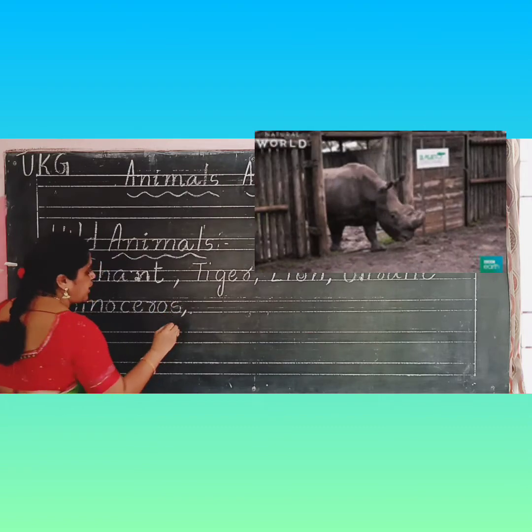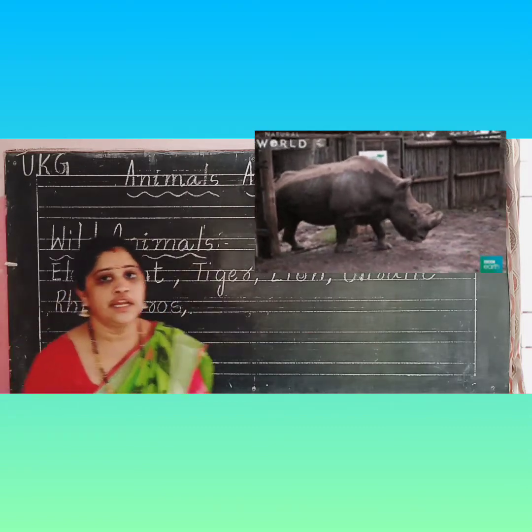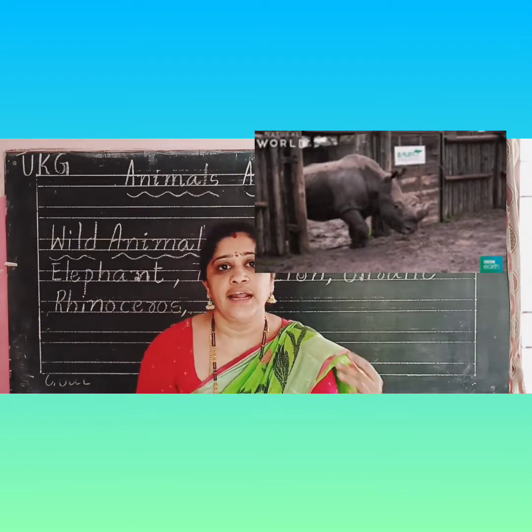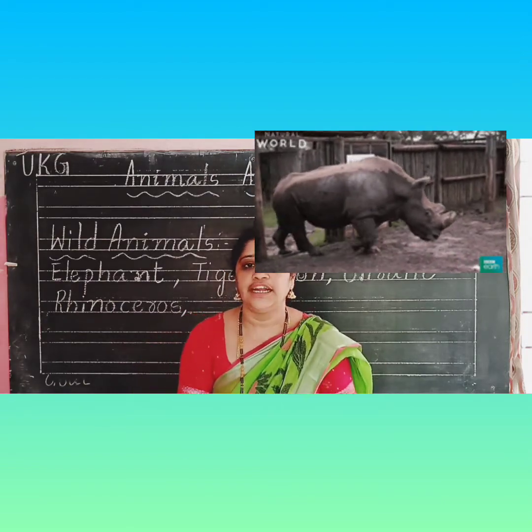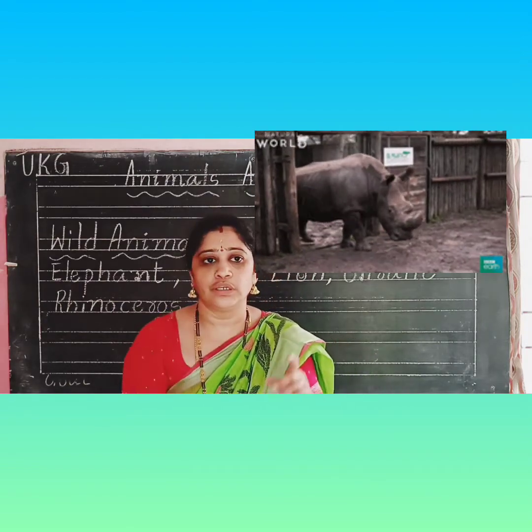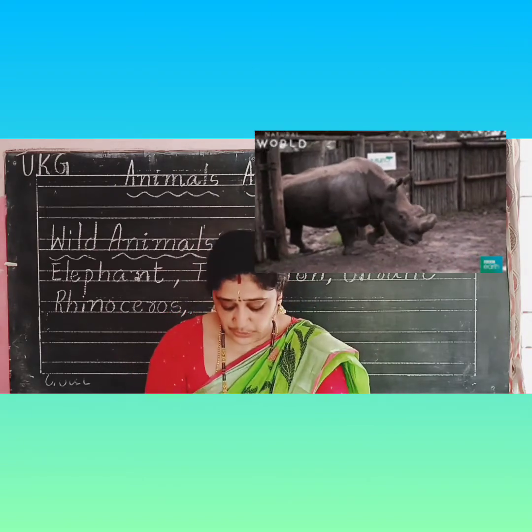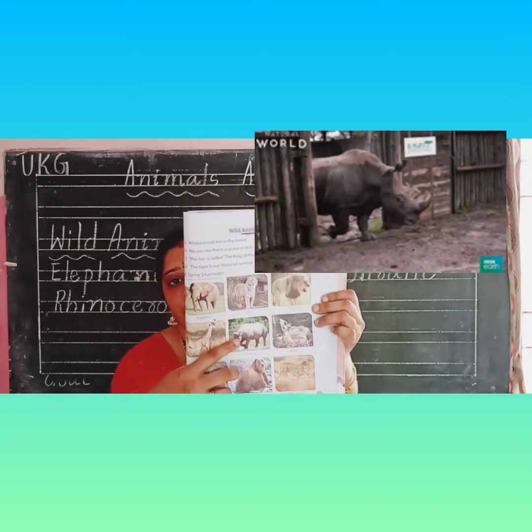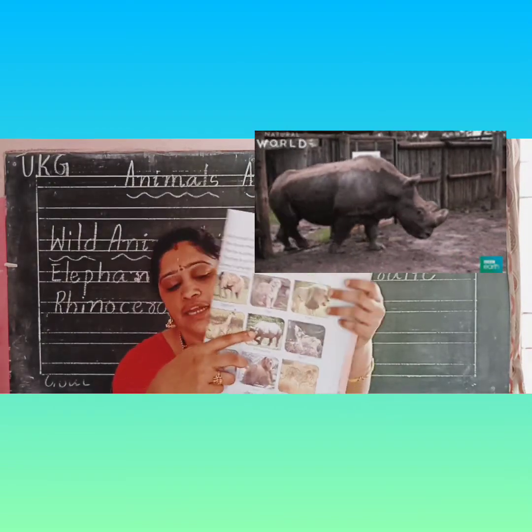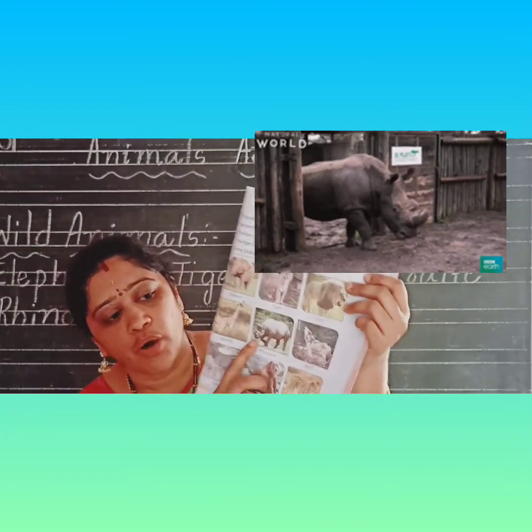Rhinoceros. Rhinoceros lives in both water and on land. Okay, Nana. It has a long horn on its mouth. You can see here, horn on its mouth. Okay, it has a long horn on its mouth.